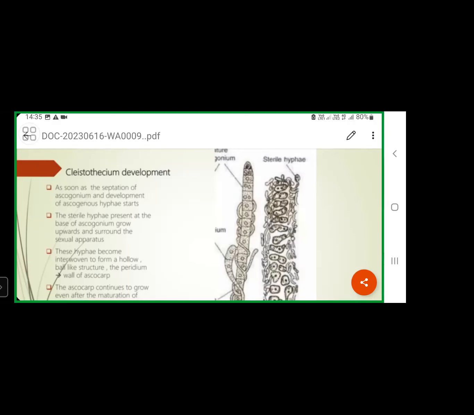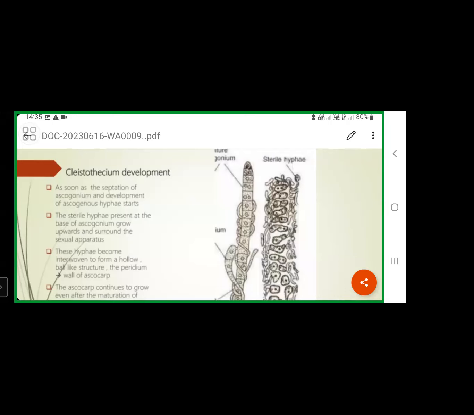So these vegetative filaments, which are developing from the fungal mycelium, mix with ascogenous filaments, and they will form one fruiting body. These vegetative filaments along with ascogenous filaments form one fruiting body, or one ball-shaped structure. That fruiting body is called as ascocarp.